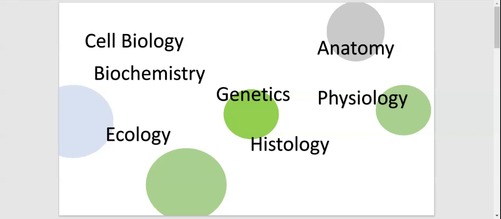Hi everyone. In this video we will be focusing on the first unit in your biology resource book for the GCE Advanced Level. If I focus on the main important sections of this unit, you will be focusing on cell biology, where you would be studying about the cells in your body, and then anatomy and physiology, where you would be focusing on the gross structure of the body and its functions.